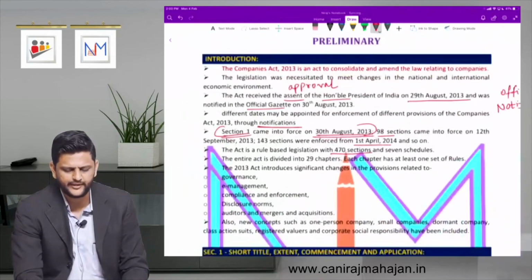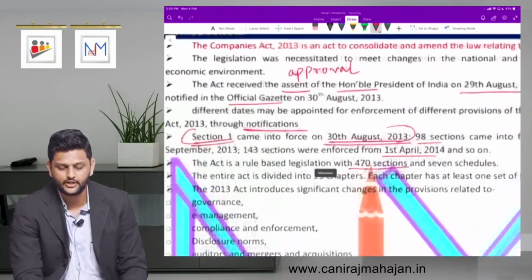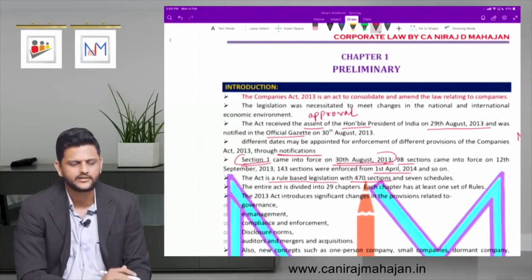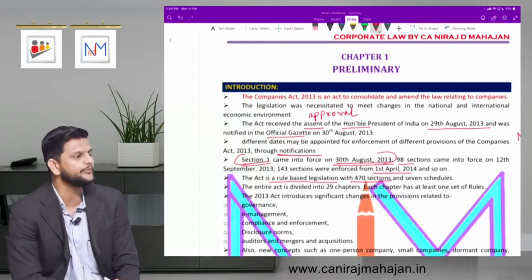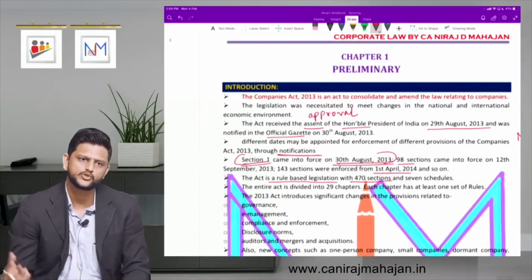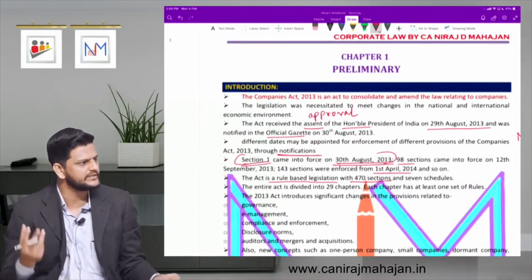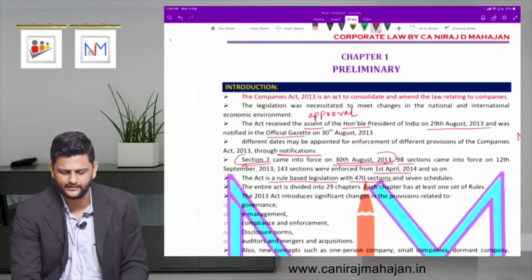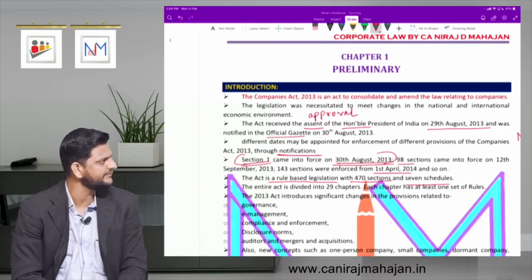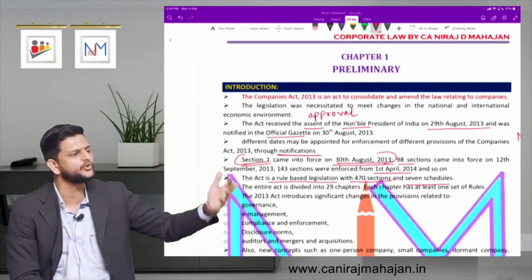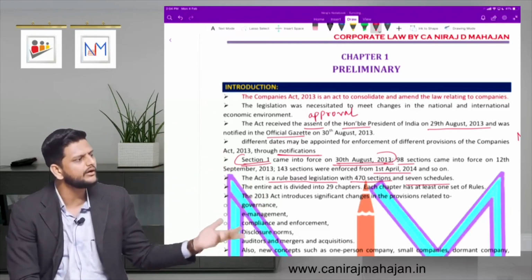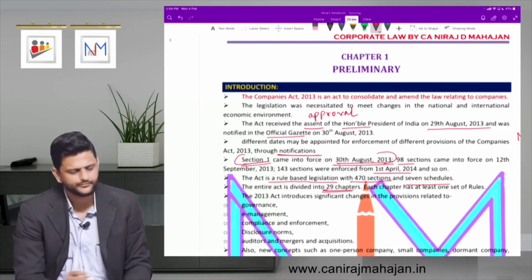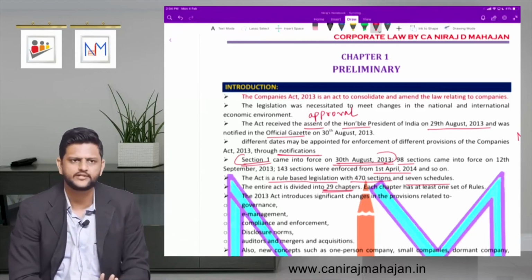Fine? Pay attention. How many total sections in company law? 470. The act is rule-based legislation. Means what? Rule-based means what? The act also has rules. So obviously the act itself is helpless without the rules. So rules are there. Schedules, how many? 7. What are schedules? They are a kind of attachment to your law, of some particular formats also. Pay attention. How many chapters? 29. Chapters we have already discussed now.